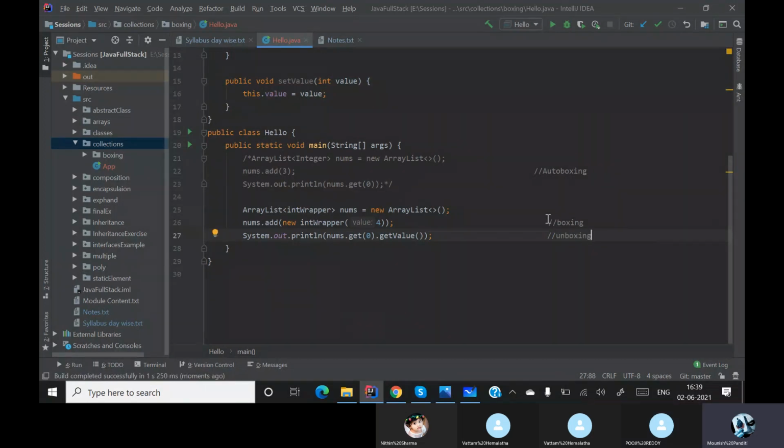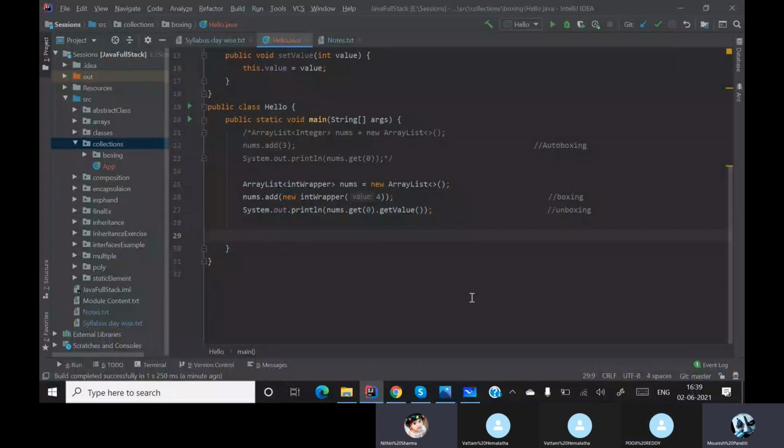Both boxing and unboxing are basically done by generics over here with the help of collections. Before, not now, before we used to do it like this, but now everything is automated with the help of Java. Are you clear? Yes, sir. Clear. Okay, so you want another example on this? Yes, sir. So let's take another list.